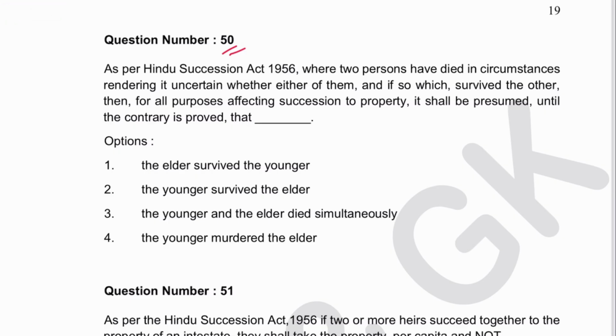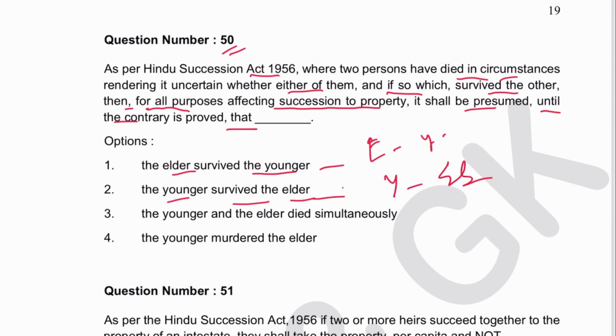Next is 50. As per the Hindu Succession Act, where two persons have died in circumstances rendering it uncertain whether either of them, or if so which, survived the other, then for all purposes affecting succession to the property, it shall be presumed until the contrary is proved that the elder survived the younger or the younger survived the elder. Elder survived means the elder survived, the younger died. Here it is the younger survived, the elder died. So first we will think that both died together, and then we will consider that the younger died later, the elder died first. OK, so 2 is the answer. And this is mentioned in Section 21 of the Hindu Succession Act.